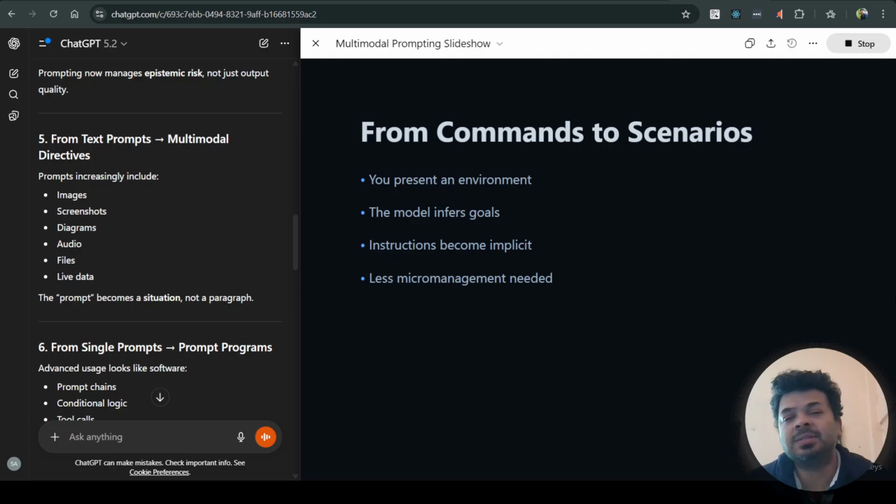From commands to scenarios, you present an environment. The model infers the goals right from the environment, so you don't have to break it down. Instructions become implicit, conveyed within the environment. Less micromanagement is needed on our part.